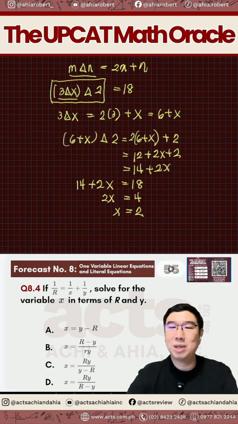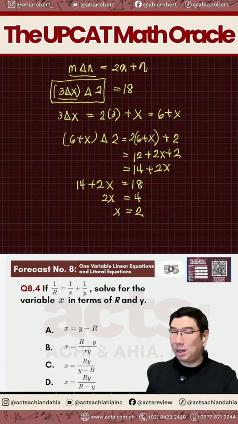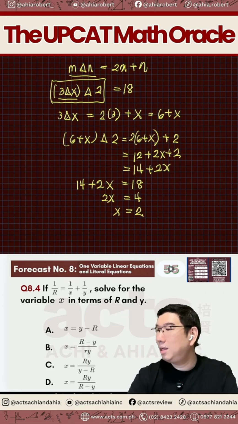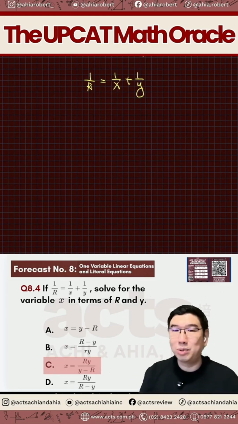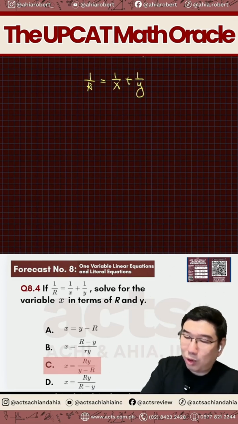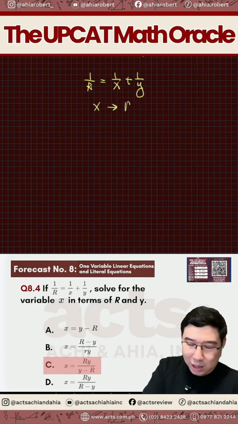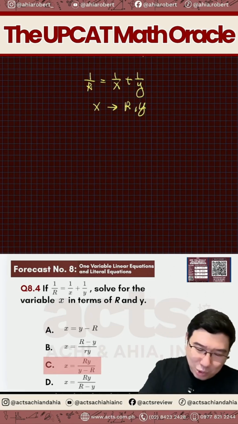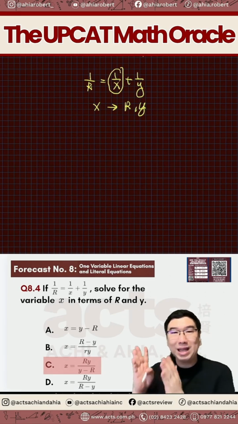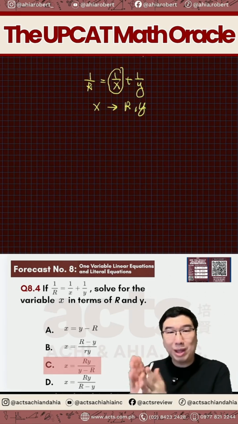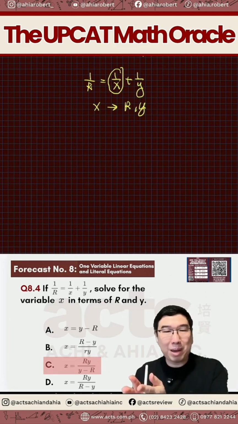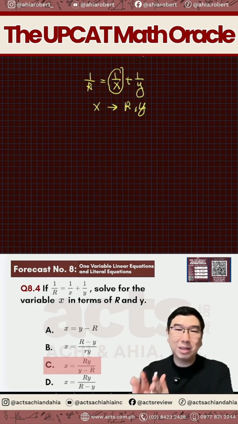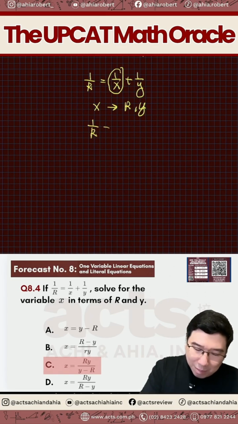Time's up. I think this should not be something very new to you. I think may nakikita na kayo ng ganitong klaseng question. The answer here is letter C. Ang gusto natin ma-solve here is that we want to solve for the x in terms of r and y. When you want to solve for x, that means x is the one that you want to be isolated. So, paano natin gagawin yan? So, gusto natin itong si 1 over x na ito, ang maiwan lang on one side of the equation. Pwede mo ilipat si 1 over x, pero since positive na siya, iwan mo na siya sa right side. Move mo na lang si 1 over y. It's now gonna be 1 over r minus 1 over y is equal to your 1 over x.